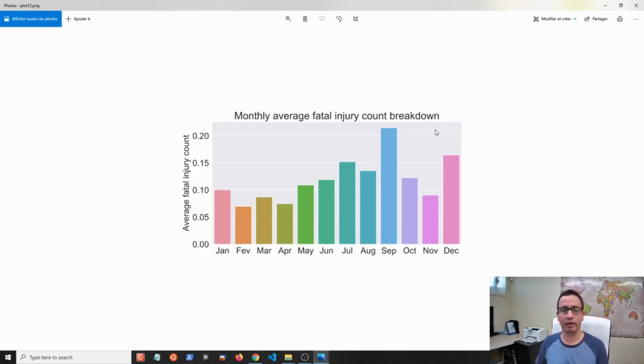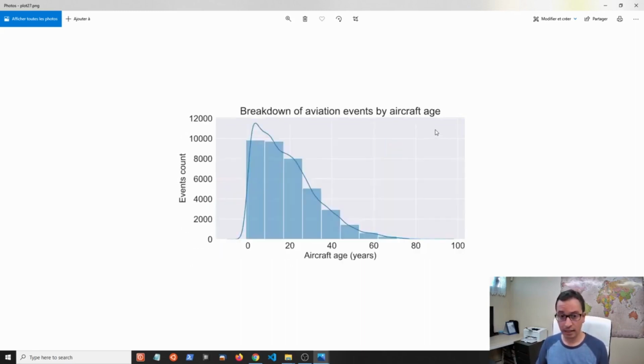We have to be really careful and deal with the outliers before doing any regression or any data analysis work. We need to be sure that our decisions or our models are not based on some unique event or unique data points. The second plot I want to show you is this one.